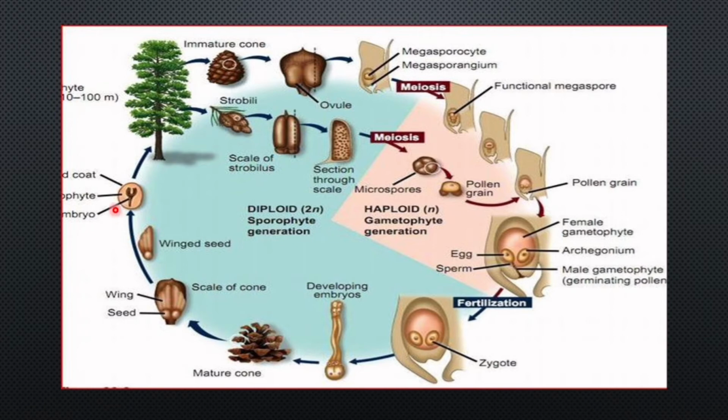The seed, which includes the embryo, can give rise to a new plant body known as the sporophyte. Remember that in gymnosperms, the seeds are not enclosed within fruits because there are no ovaries or ovary walls present. This is the life cycle of gymnosperms.